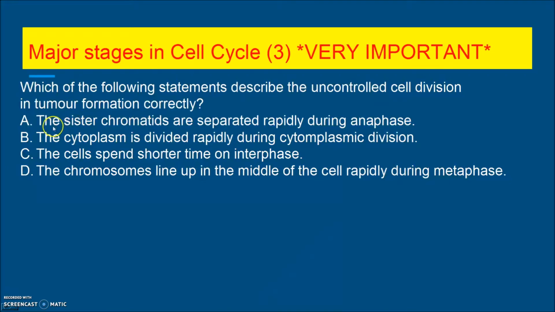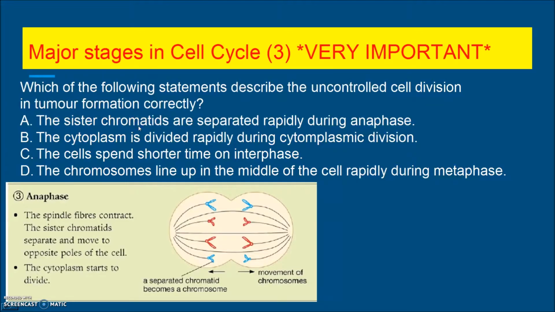For option A, the sister chromatids are separated rapidly during the anaphase. It makes sense, because once the sister chromatids are separated rapidly, the cell can be divided rapidly, because we can proceed to the cytoplasmic division stage earlier.